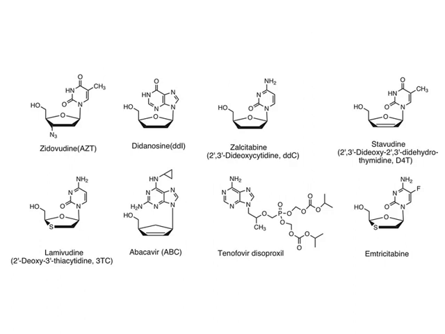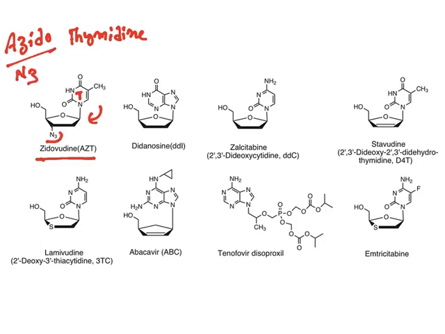Look at the structures. See, zidovudine is known as AZT. AZT means azidothymidine. Now understand this one, thymine, thymidine. This is thymine. When it is with ribose sugar, it is thymidine. But azido means N3 group. This N3 group is present here. Hence it is known as azidothymidine. It is a derivative of thymidine.